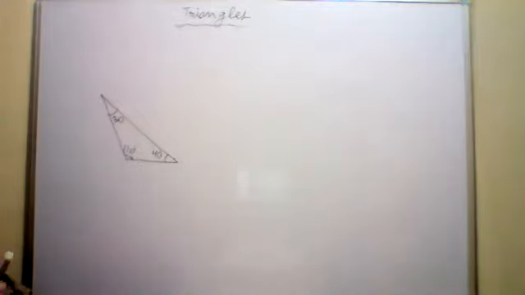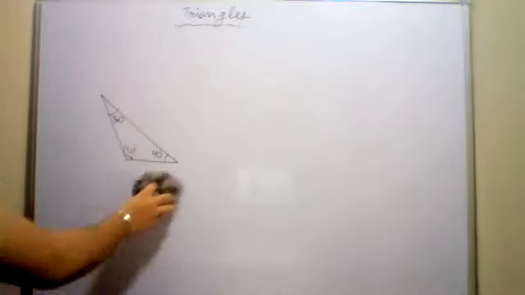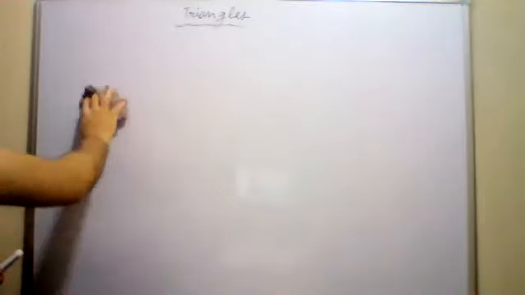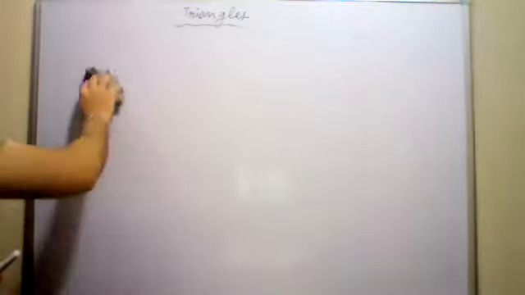Fourth one, all angles more than 60. Can a triangle have all the angles more than 60? No, sir, because if all the three angles are more than 60, then the sum of all the three angles will be greater than 180. You cannot have a triangle where the sum of all the three angles is greater than 180. The sum should be equal to 180 only, not less than 180 and not more than 180. So again, not possible.